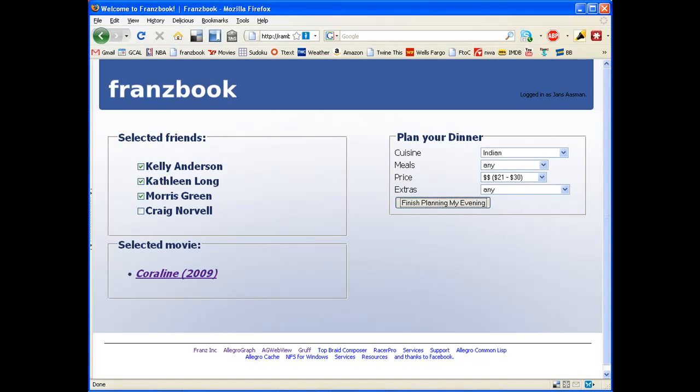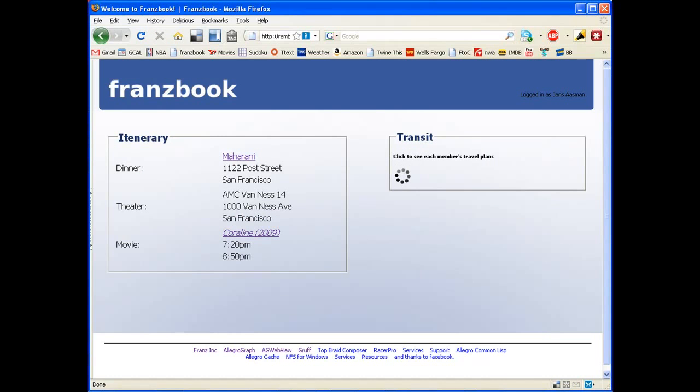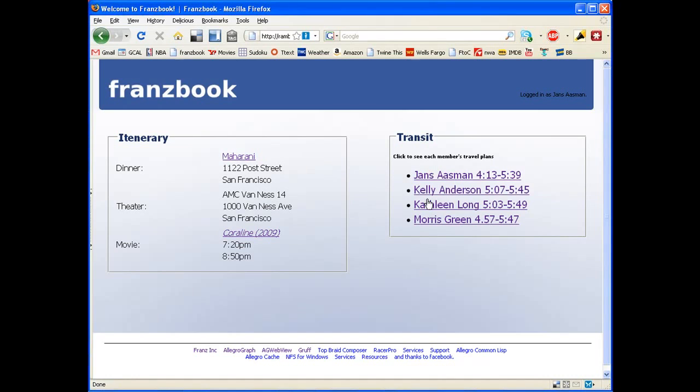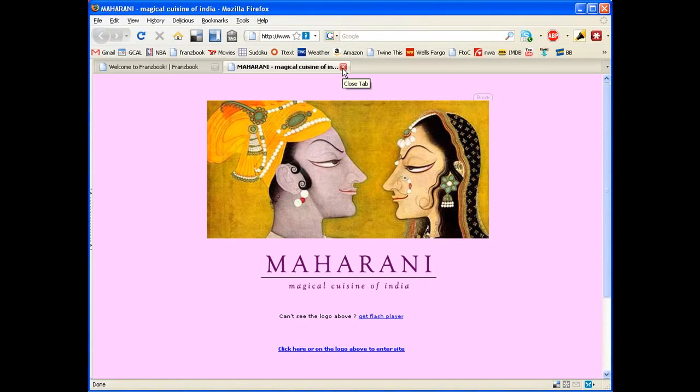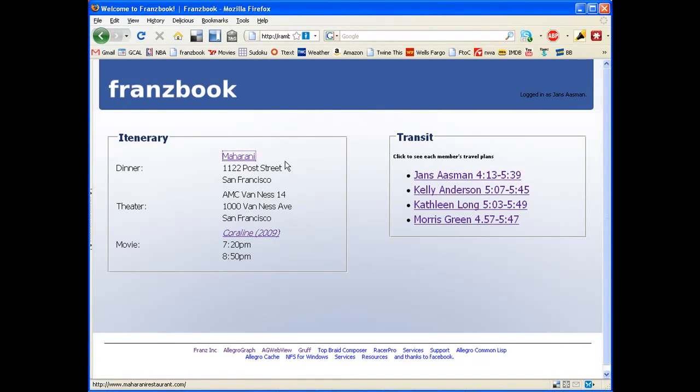So let me do this. It will take a few seconds. And so here we find on the left that we'll all go to the restaurant called Maharani, a wonderful, wonderful restaurant in the city. We go to this theater, and, well, again, we go to the movie Coraline. And then here are the start times and the end times for each of the people in the group.